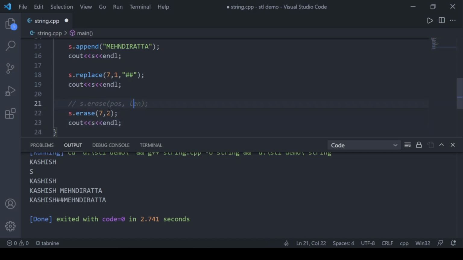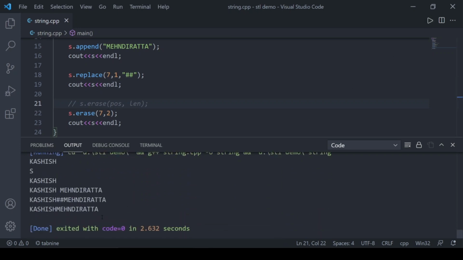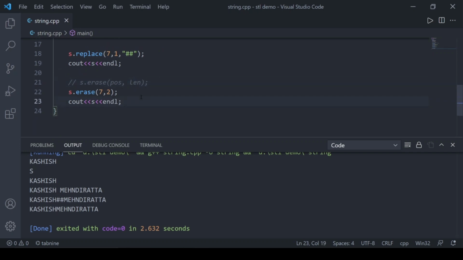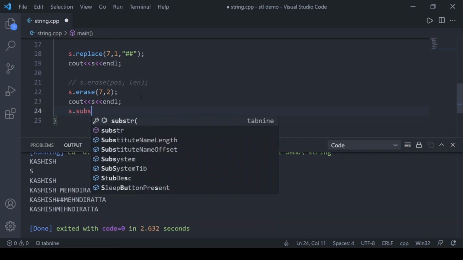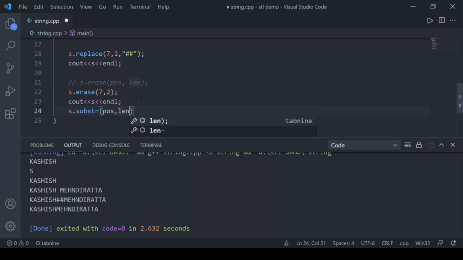Okay, so commenting this line. Now let's see. You can see that 2 hash symbols have been deleted, and now let's see how we can get a substring from one string. The syntax is the same. I want a substring, so it's s.substr, and the syntax is the same: position and length.